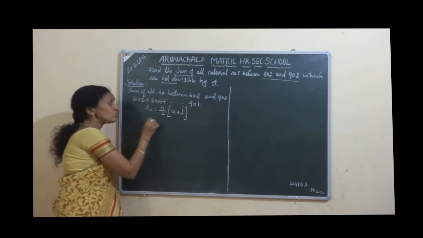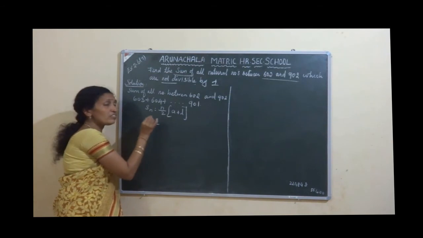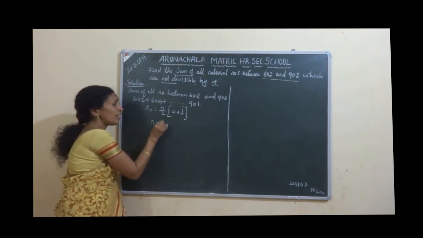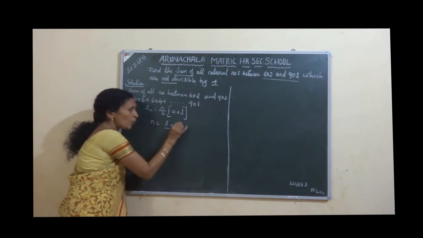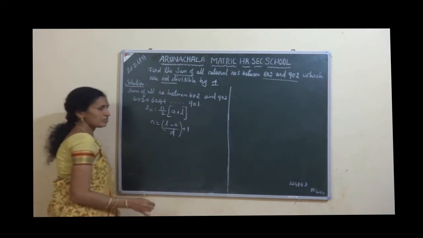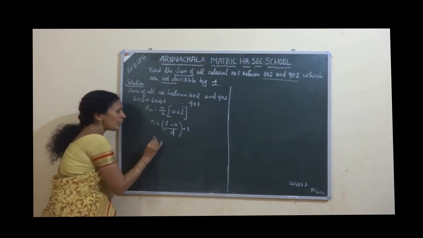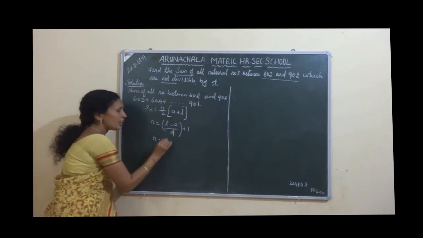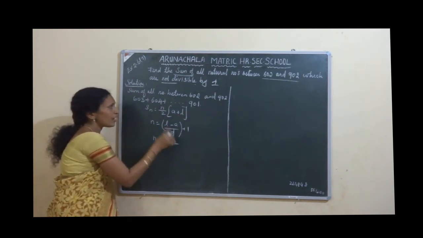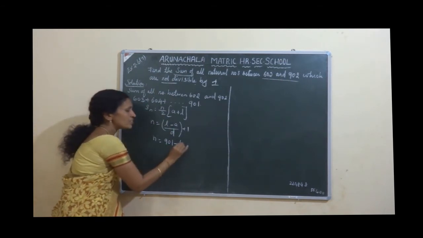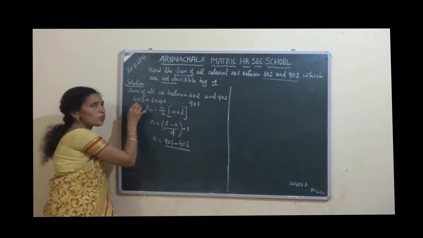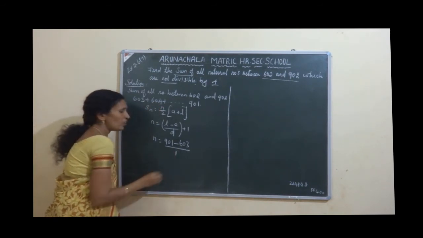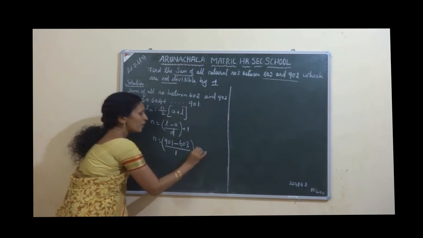So formula what? For finding n formula, n equal to L minus A by D plus 1. Now apply the value, n equal to L value 901 minus A value 603 by D value 604 minus 603, 1 only, plus 1.